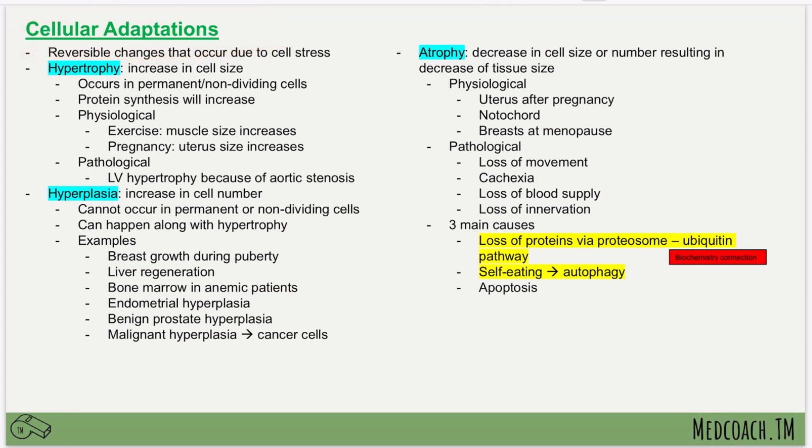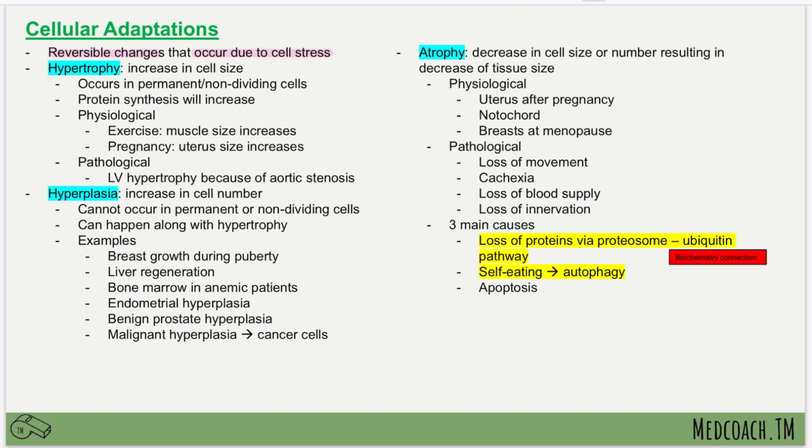Today we're going to be talking about cellular adaptations. So cellular adaptations specifically are just reversible changes that can occur due to cell stress. And the key thing to remember here is that they are reversible changes. These are not irreversible changes. They can lead to irreversible issues. However, they start off as reversible. So if they are noticed fast enough, you can go back and fix them.